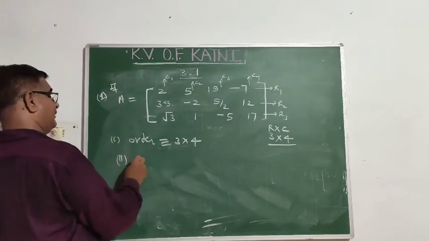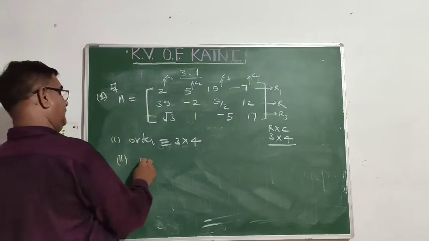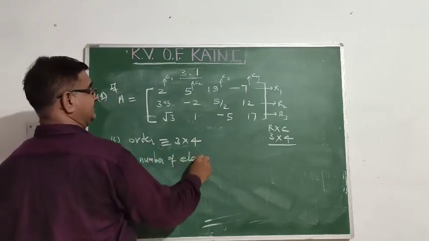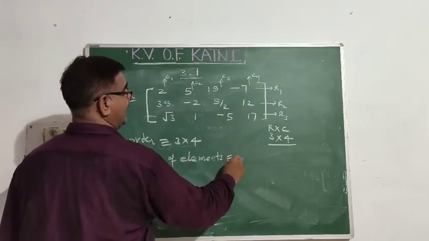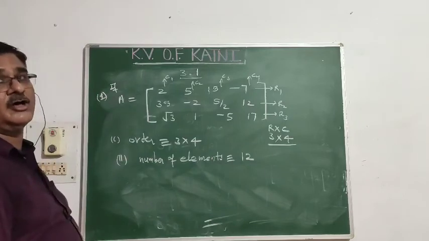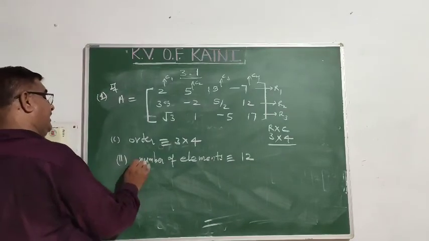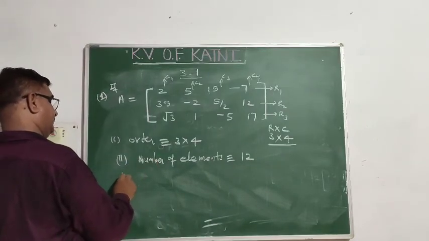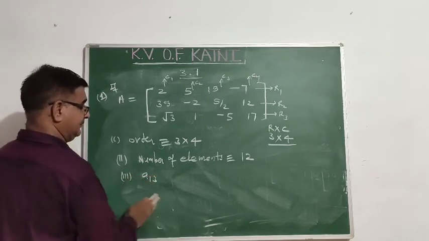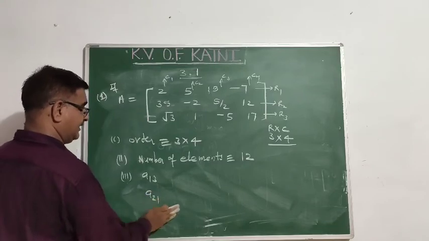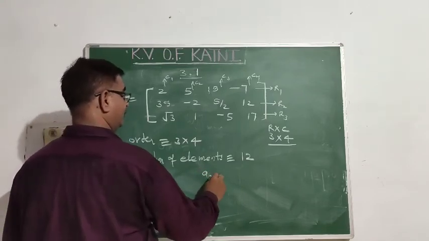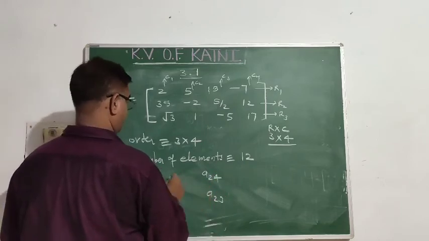Second, the number of elements in this matrix is. Write the product of these numbers: 3 into 4, that is 12. The number of elements will be 12. Next, write the elements: A13, A21, A33, A24, A23.